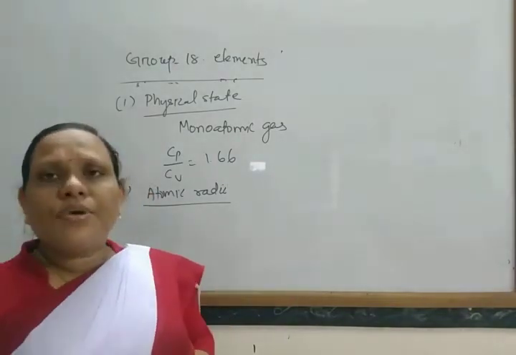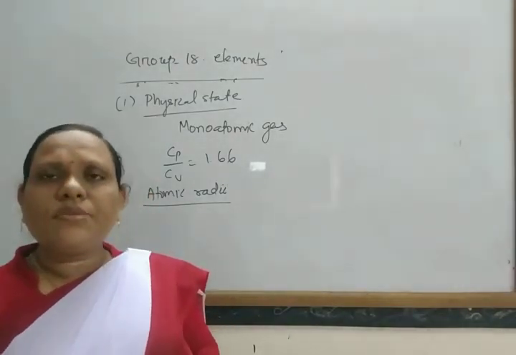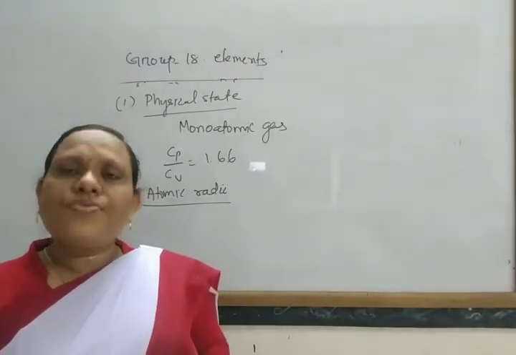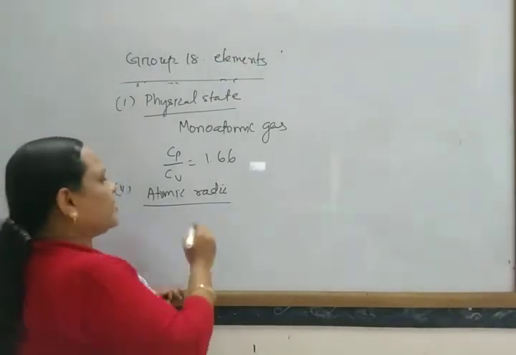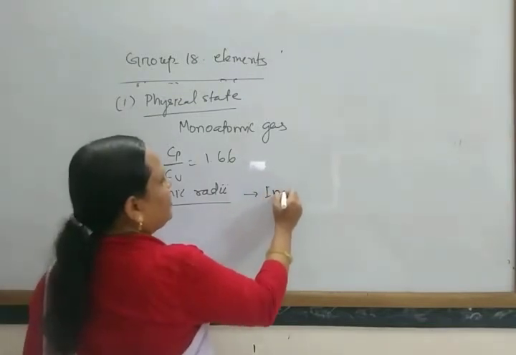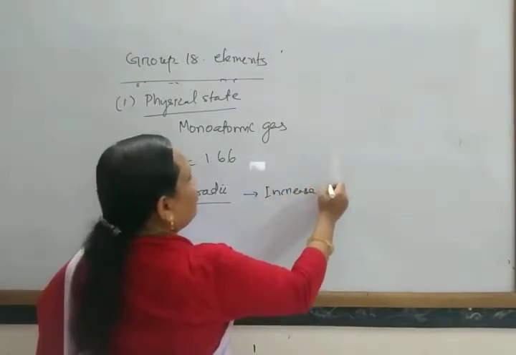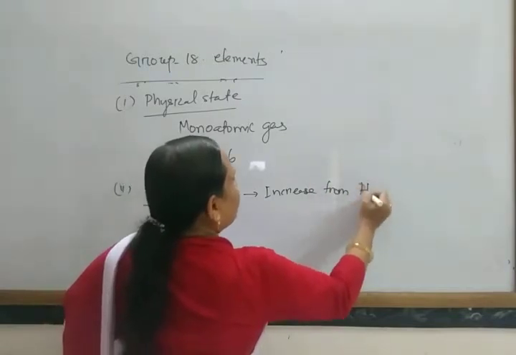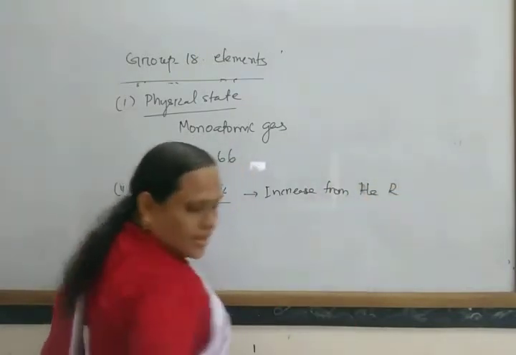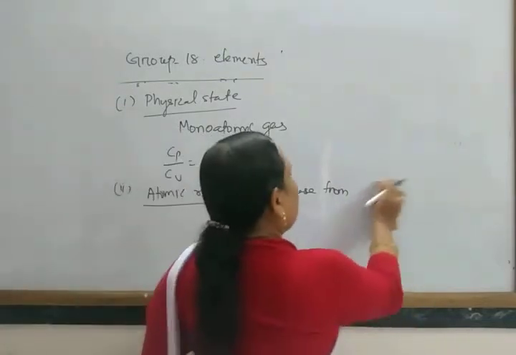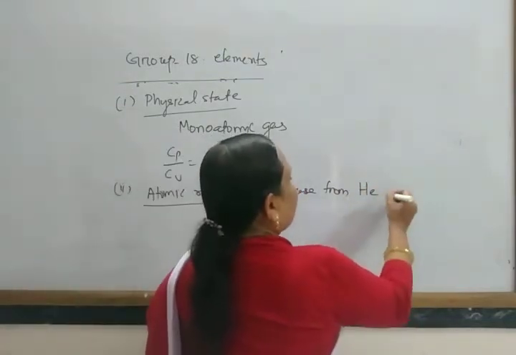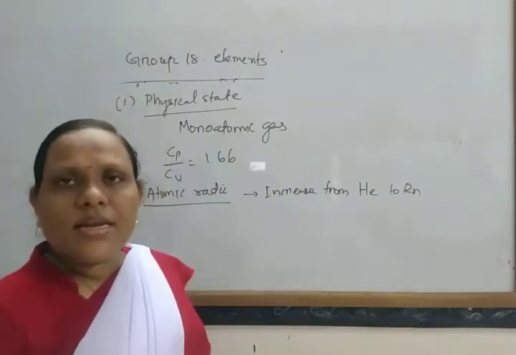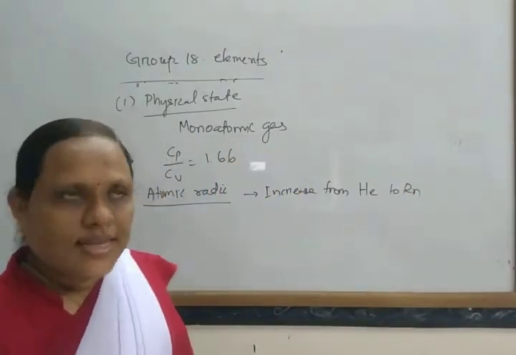Whenever we move down the group, from helium to radon, the atomic radius increases, due to the increase in new successive energy shells.